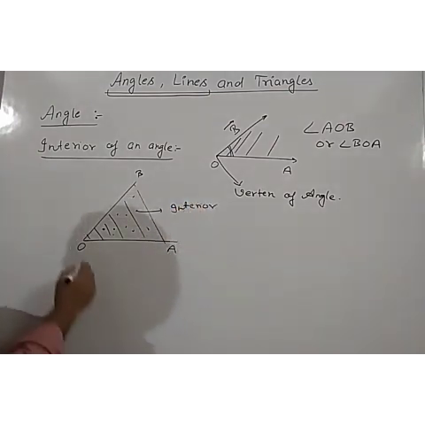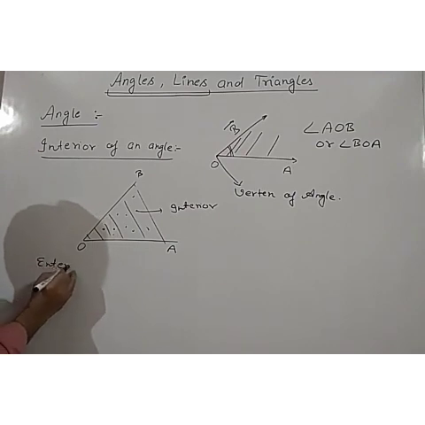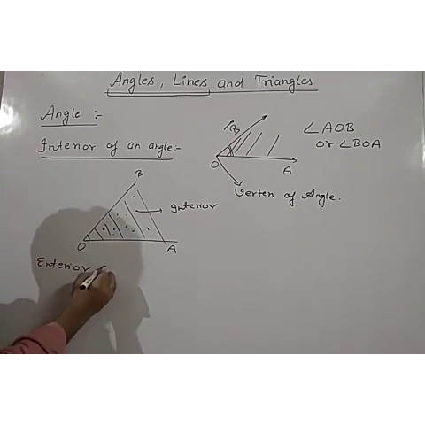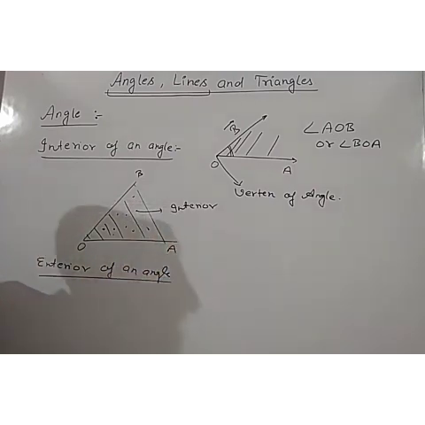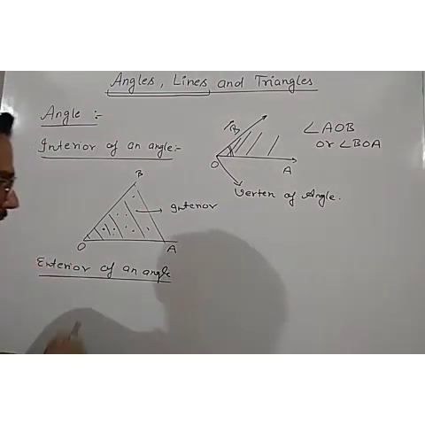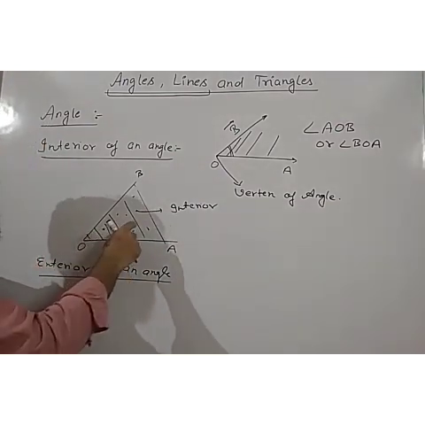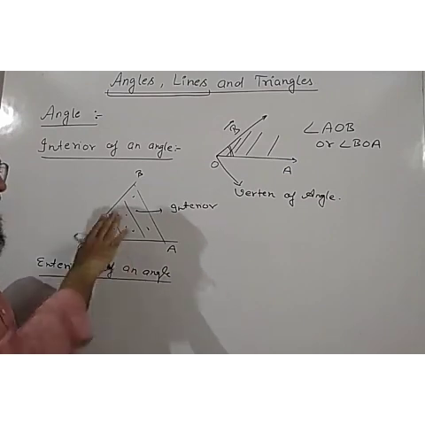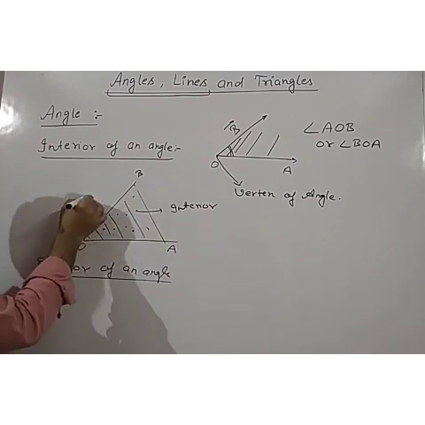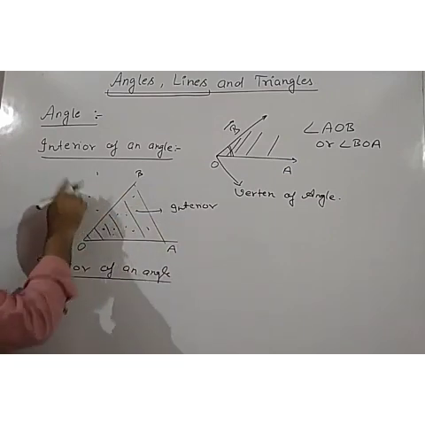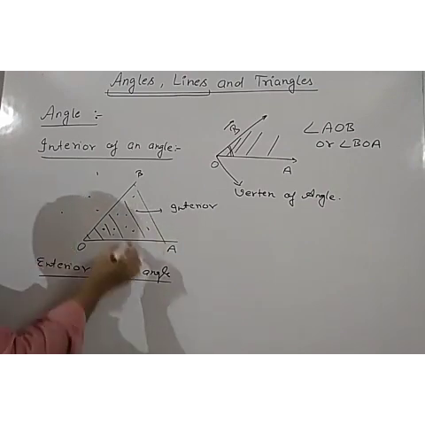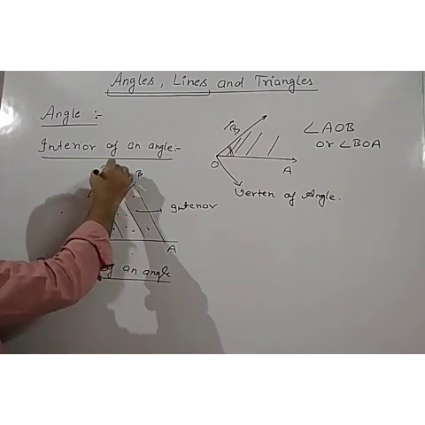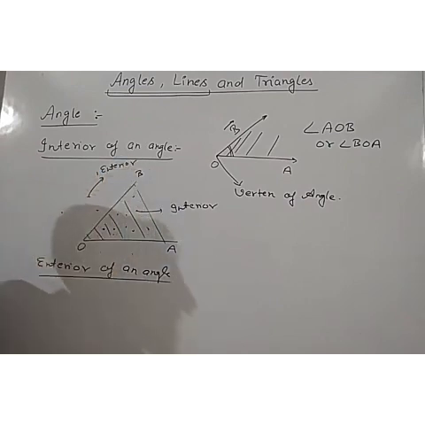Okay, now the next is the exterior of the angle. These are very simple things, common sense. Exterior of an angle. So what is the meaning of exterior of the angle? Exterior means outside. It means all the points which are not lying inside this angle in the given plane. Suppose I am taking all these points. These points are also on the same plane, but they are not lying in between these two rays. The points which are lying outside the rays, all these points are known as the exterior of the angle.